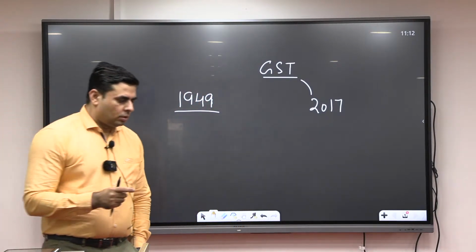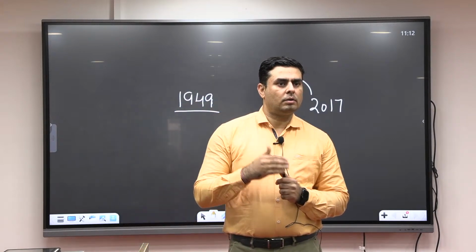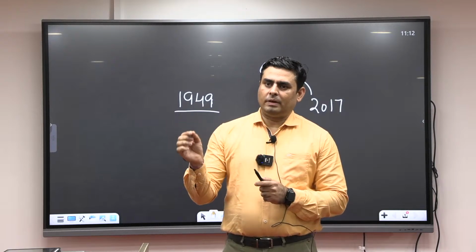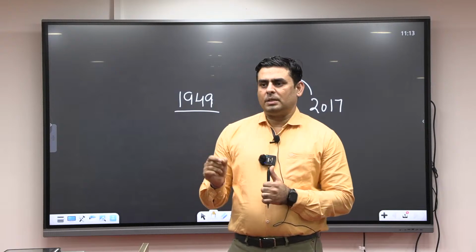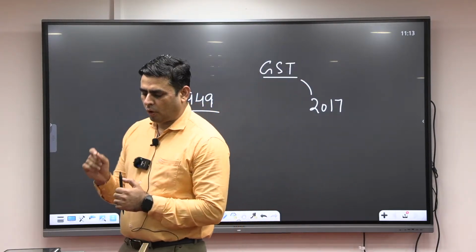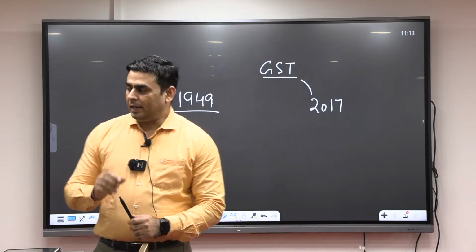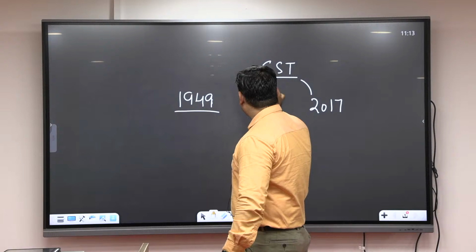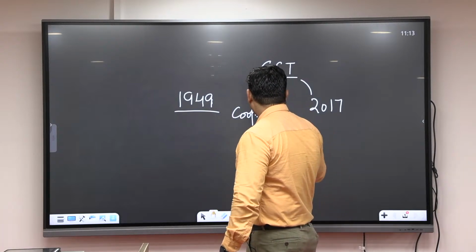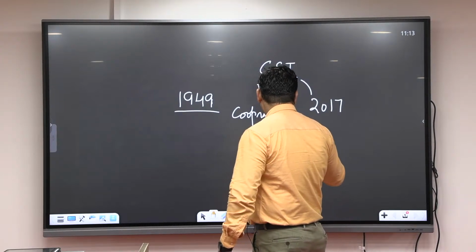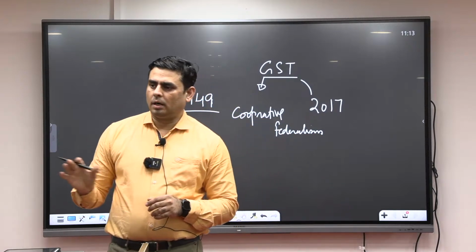Then we will understand the structure of GST, how GST works, what are the major benefits of GST and what are the existing problems in GST, and why GST is called the best example of cooperative federalism in India. Fine. So these issues we are going to discuss today under GST.